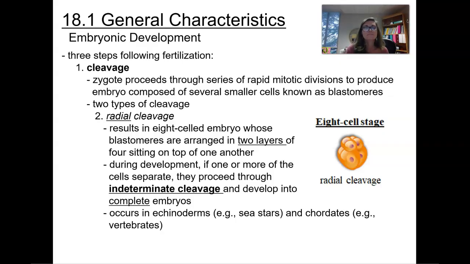Our second type of cleavage is radial cleavage. This results in an 8-celled embryo whose blastomeres are arranged in 2 layers of 4 sitting on top of one another. During development, if one or more of these cells separate, they proceed through what's called indeterminate cleavage, and they develop into a complete embryo. This occurs in animals such as echinoderms, which are your sea stars, and chordates like vertebrates.